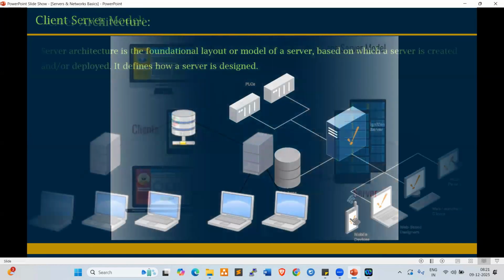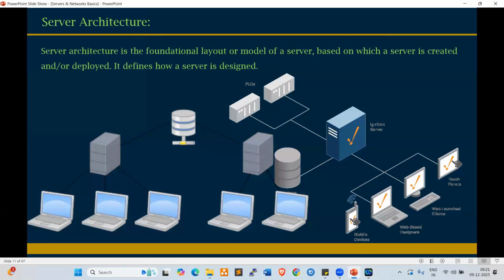Now look here, everyone. Server architecture, right? This is the foundation layout or model of a server, based on which a server is created and deployed. It defines how a server is designed. Look here, we have servers, we have databases, different components available here, right? Now let's try to understand a few examples of server architecture.